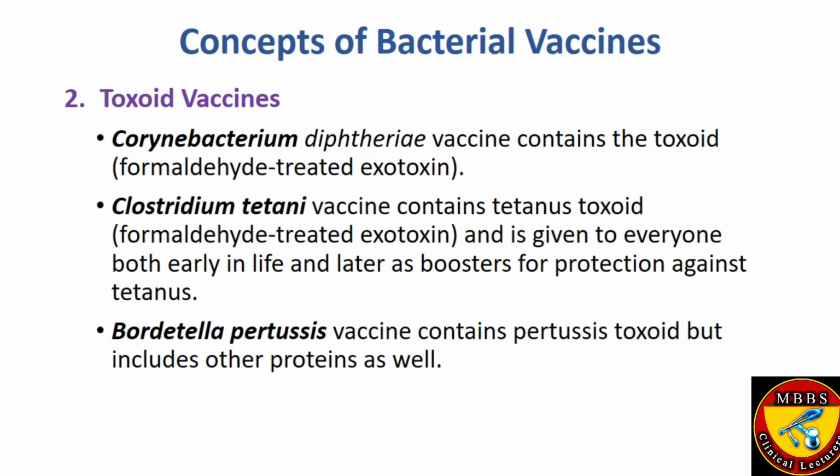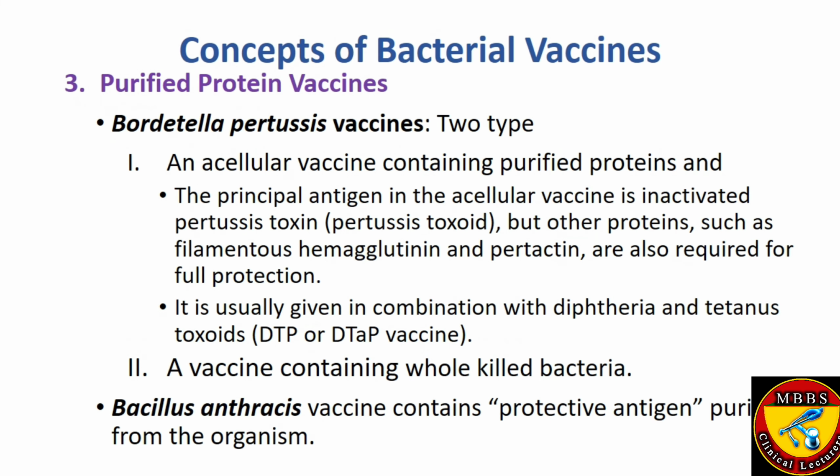The Clostridium tetani vaccine contains tetanus toxoid and is given to everyone, both early in life as well as later as boosters for protection against tetanus. Bordetella pertussis vaccine contains pertussis toxoid but includes other proteins as well.